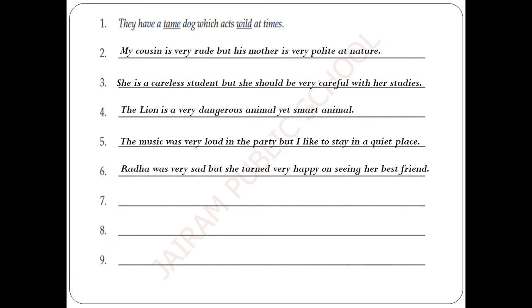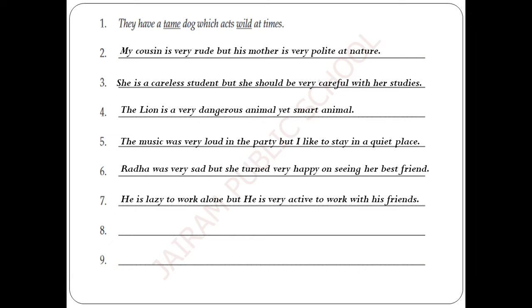Radha was very sad, but she turned very happy on seeing her best friend. What are the adjective words in this sentence? Sad, happy.